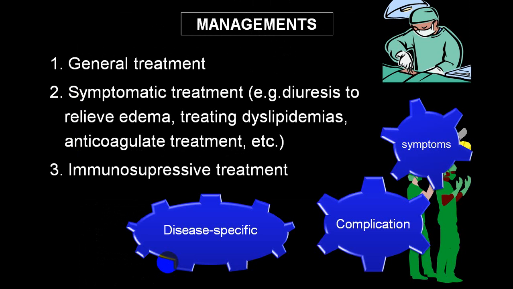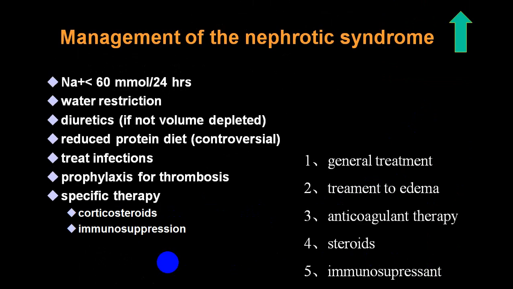Once you make the diagnosis of nephrotic syndrome, general treatment, symptomatic treatment, and immunosuppressive therapy are the main pillars. You may add treatment for edema, anticoagulation therapy, steroids, and immunosuppression.